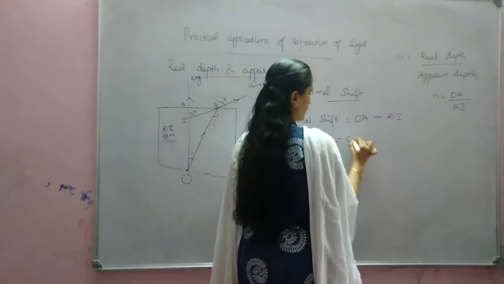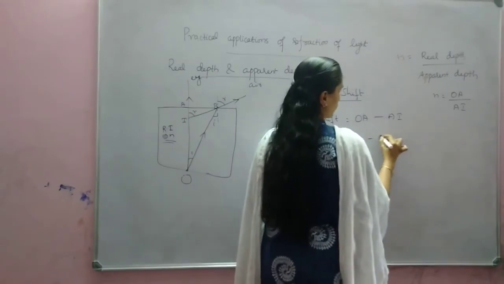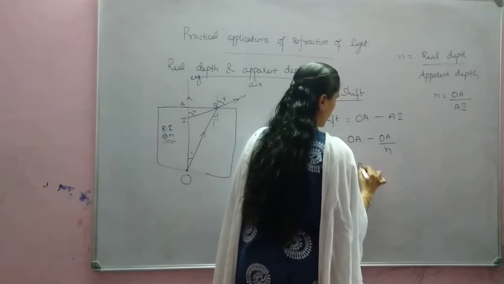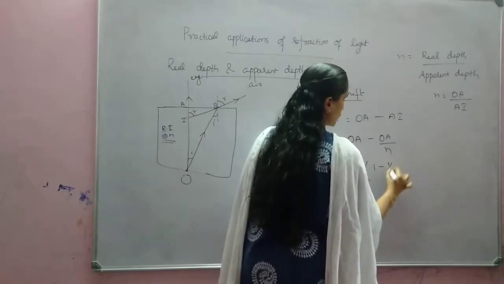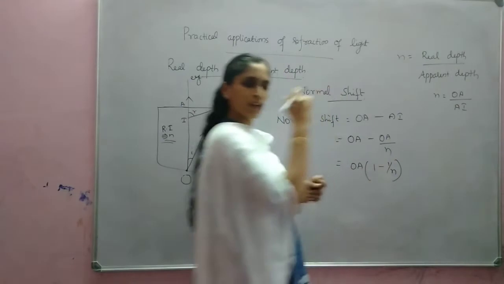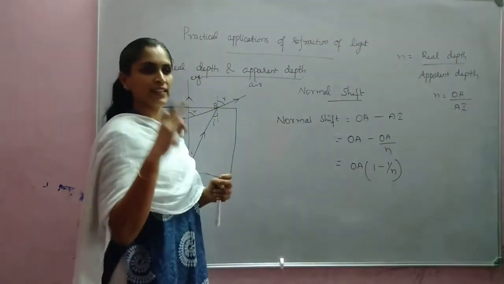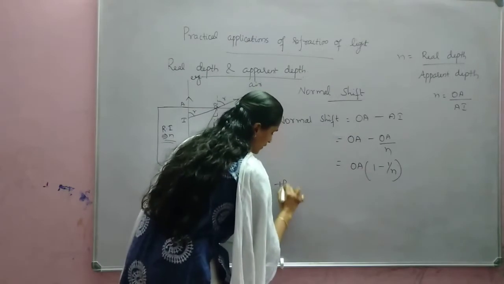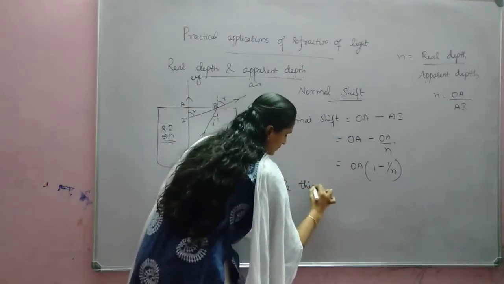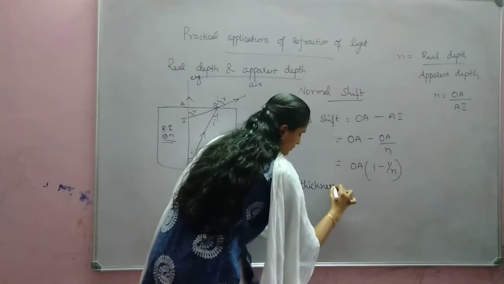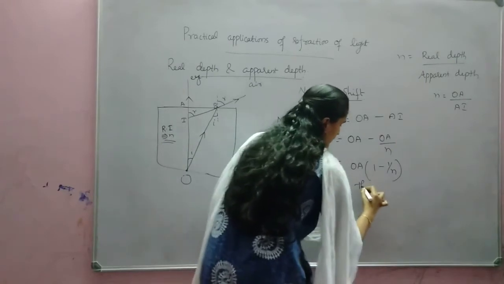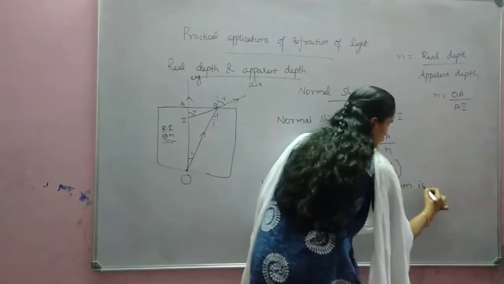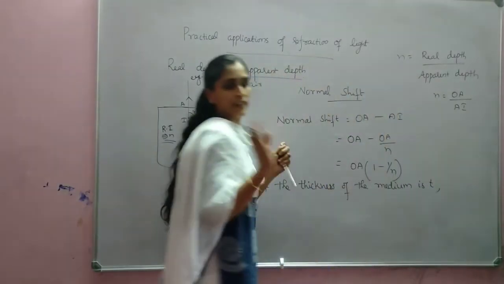So what we will get? OA minus OA by N, or we can write OA into 1 minus 1 by N. And if OA is T, the thickness of the medium, thickness of the medium means its actual depth.